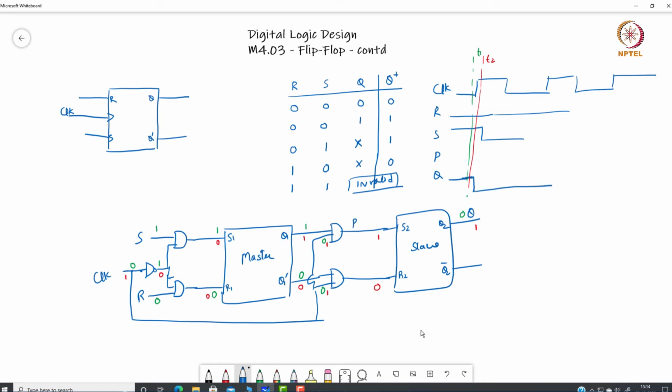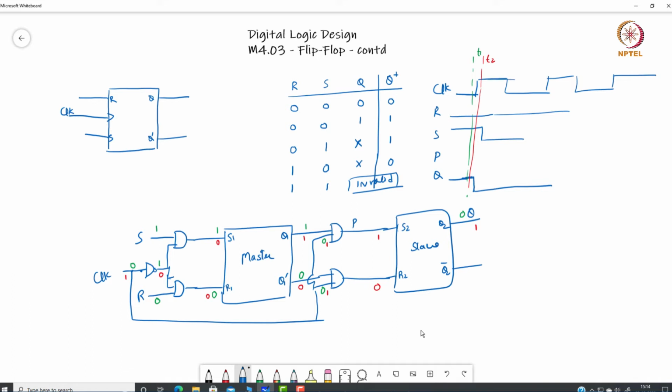Otherwise, because of this gate, this master latch will not change its value when clock is 0, and because of this gate the slave flip flop will not change its value when clock is 1.